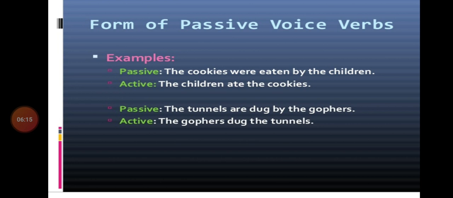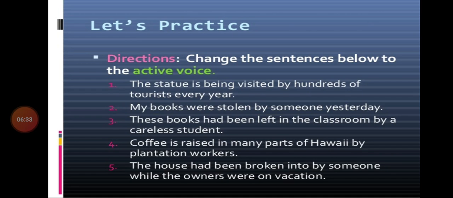Forms of passive voice verbs. Examples. Passive: the cookies were eaten by the children. Active: the children ate the cookies. Passive: the tunnels are dug by the gophers. Active: the gophers dug the tunnels.